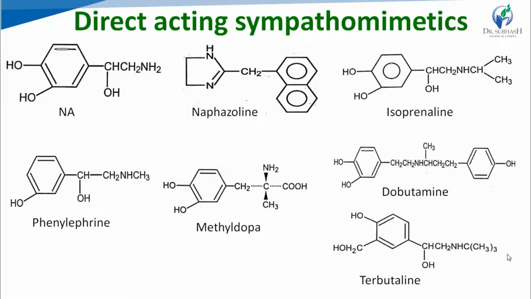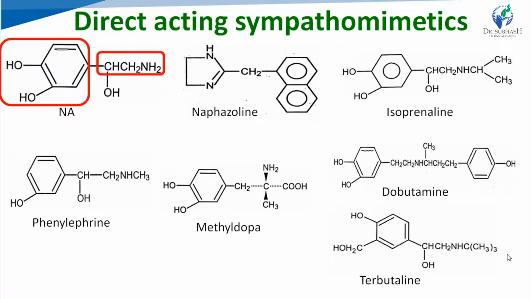This is the orthodihydroxybenzene ring, means catechol ring, and catechol ring containing ethylamine side chain. This is ethyl CH2 ethylamine side chain. This is catecholamines. All the adrenergic neurotransmitters belong to the class catecholamines. So this is the structure of catecholamine.